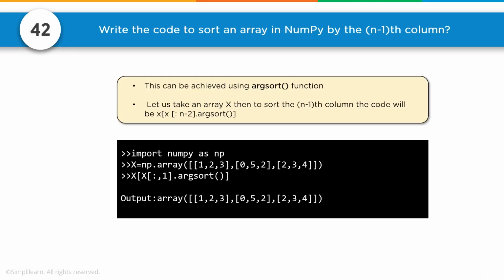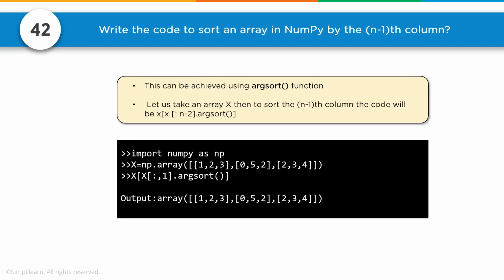Number 42. Write the code to sort an array in NumPy by the n-1th column. This can be achieved using the argsort function. Let us take an array x, then to sort the n-1th column, the code will be x[:, n-2].argsort. So let's see what that code looks like.